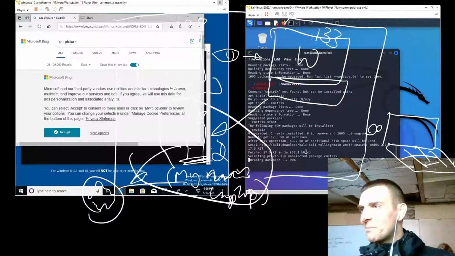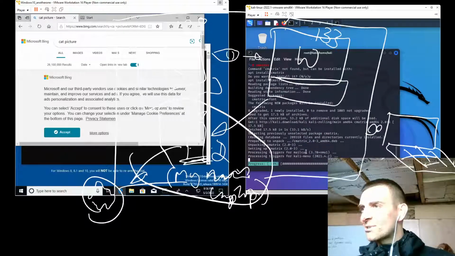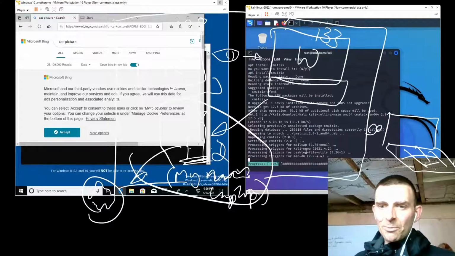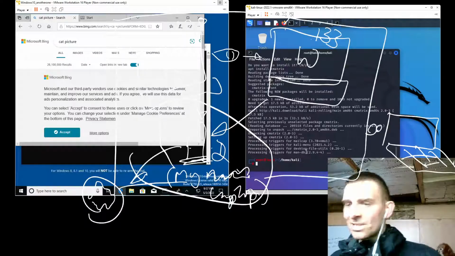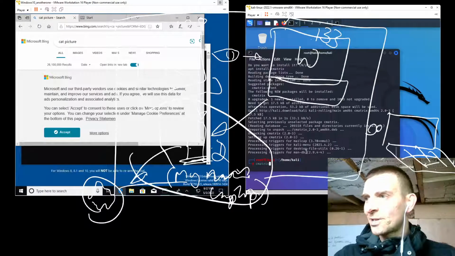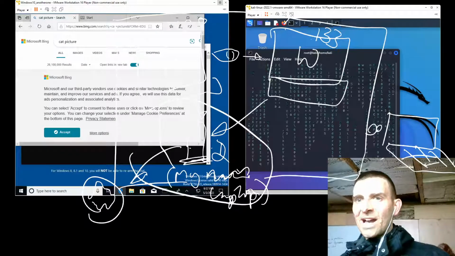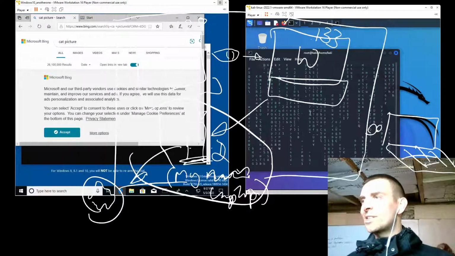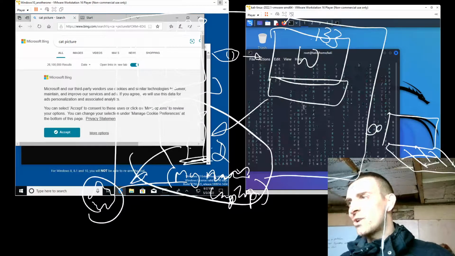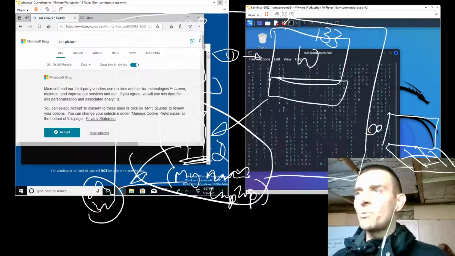Reading database. Oh man, this might take ages. Is it going to take ages, or is it doing it quickly? No, it's doing it quickly. We'll be able to do this. We are going to do this. There we go. And now cmatrix. There we go. And off we go. And so we just downloaded this off of the internet. And so we now know that this is working too. And we can pretend that we are a better hacker than we currently are.